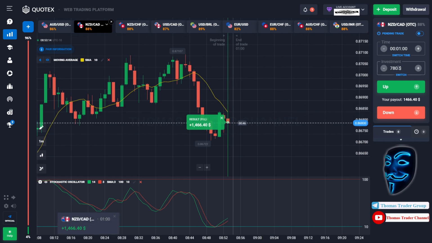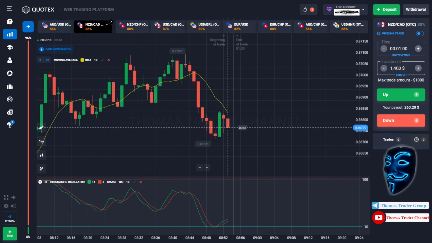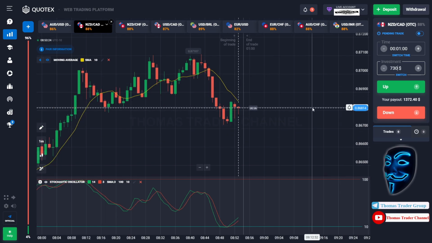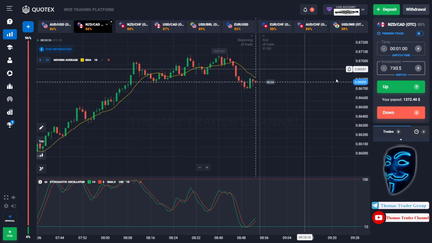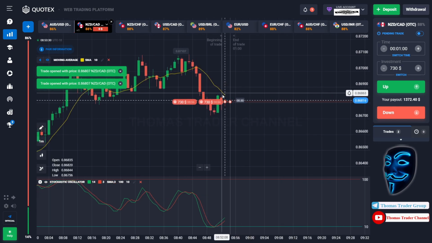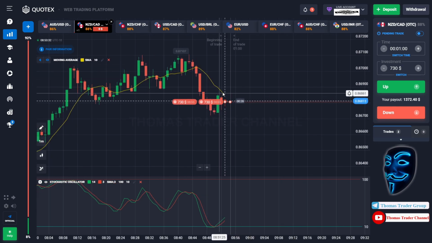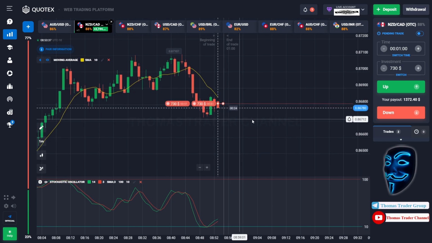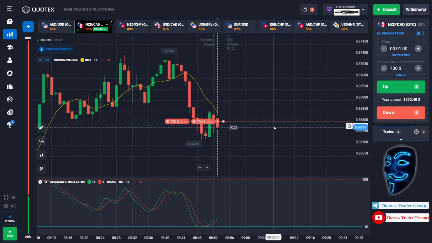$1,460. Since the maximum trade amount is only $1,000, let's divide it into two. We will open two positions of $730 in the next open position. And over here we can still open sell for 1 minute. As you can see, the market has just made a rebound on the moving average line. I'm sure that the market will still continue the bearish trend. Let's prove it and let's wait till the end of our trade.